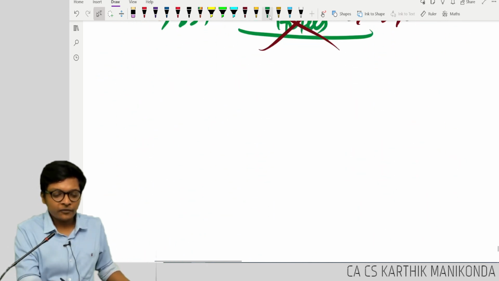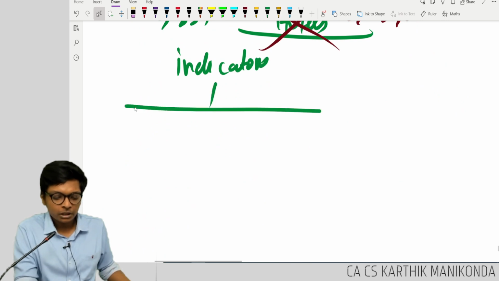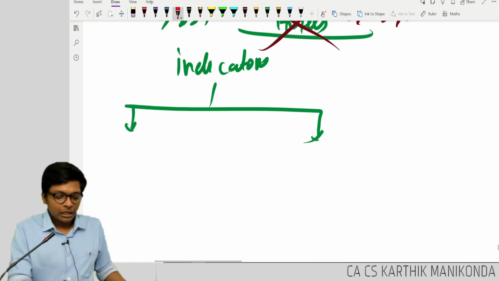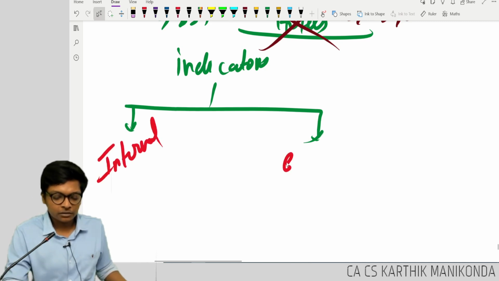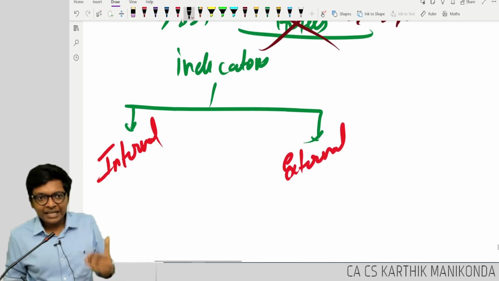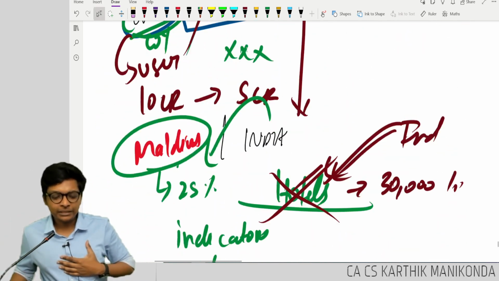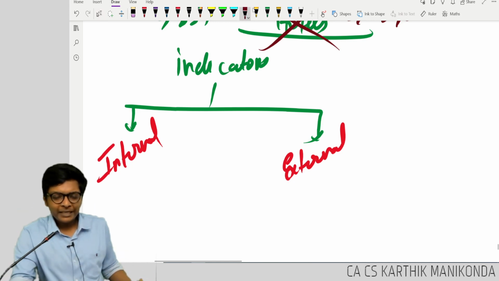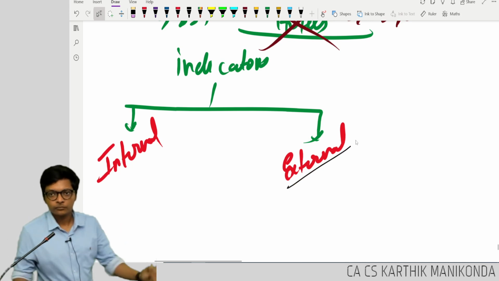These indicators are of two types. With me, guys, come on, I am going to finish the heart of the standard today. Indicators are of two types: internal indicators and external indicators. I will give you detailed points later, but for now we have two types of indicators. What are the two types? Internal and external. Among the examples I gave you, what is an external indicator?